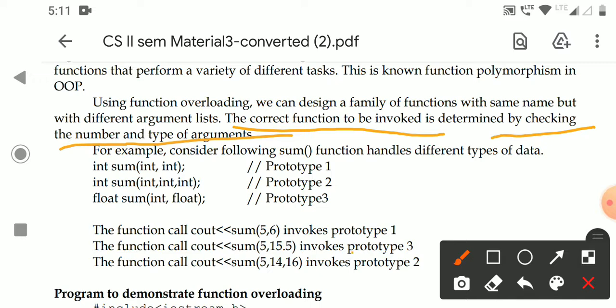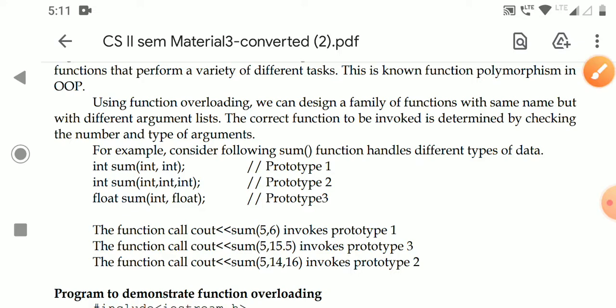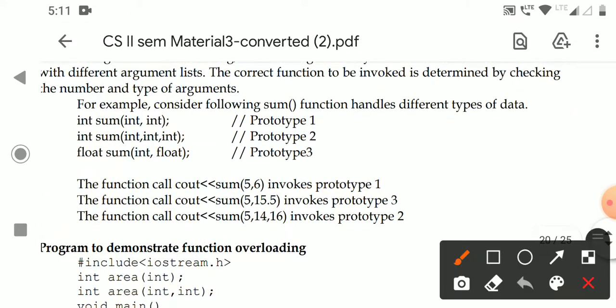So the function name is the same. First it will check how many arguments we are passing in the function call, and compare with how many arguments are in the function prototype. If the number of arguments is the same, then again it will compare the type. Now let's see the example. Here I have given only function prototypes. All the function names are sum. The first function takes two integer values, the second takes three integer values, the third takes two data types, one integer and one float. Here the function name is the same, the arguments are different.